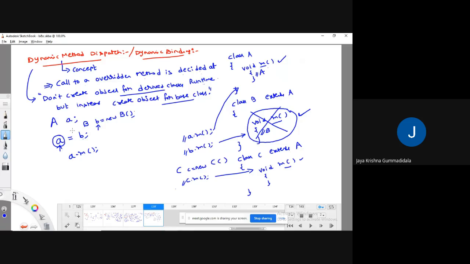So here, whenever you write like this, it is going to decide which method. See, class A has one method m, and class B has one method m. Then this kind of reference is going to be decided during runtime only.